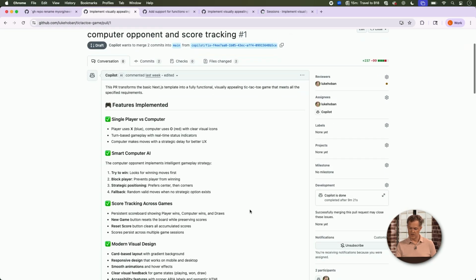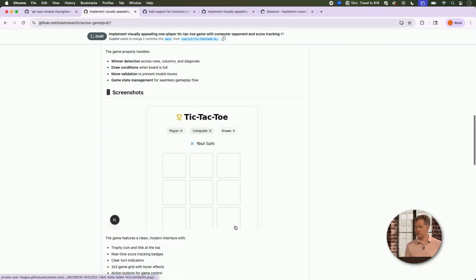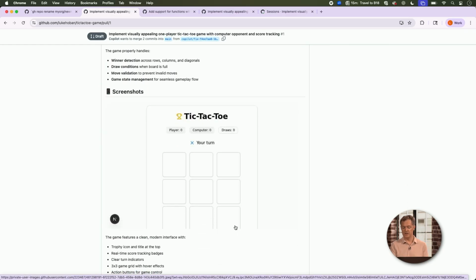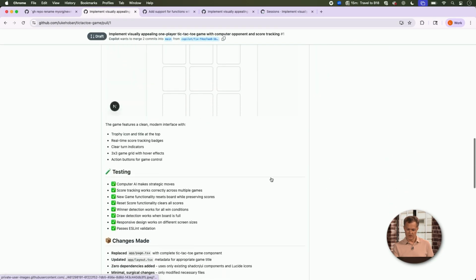One of the upsides of that is we now have the ability to attach screenshots, right? So this is work that the agent did on my behalf. It was clicking around trying to test out its work, and it took some screenshots along the way. Then it attaches those screenshots into the pull request to show me here's kind of what the results are going to look like afterwards. So when I come in to review this, I can just look at those screenshots and say, hey, that looks really good. And I can improve that. Right? More visual. Yeah.